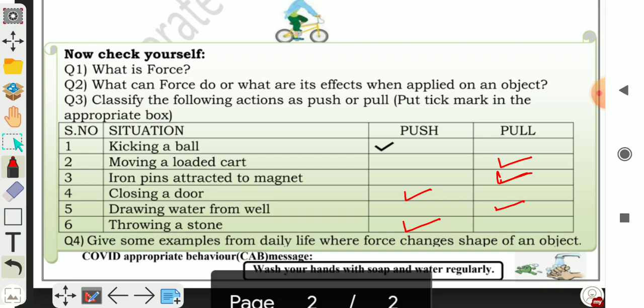Second, by applying force on clay or modeling clay, or you can apply force on a balloon. A balloon can change shape, and also a rubber ball. If you push or apply force on a rubber ball, it can change the shape.